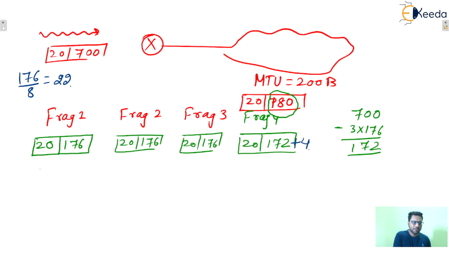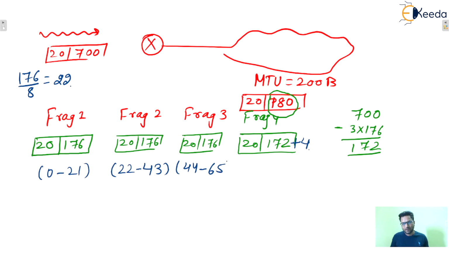So 22 can be written as 0 to 21, including 0 and 21, the count value is 22. Next one is 22 to 43, count value 22. Next is 44 to 65. The next is 66 to 87.